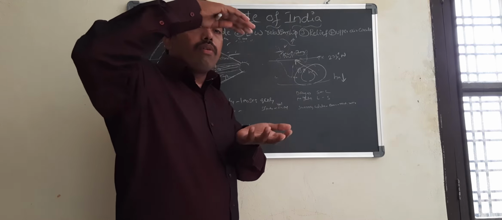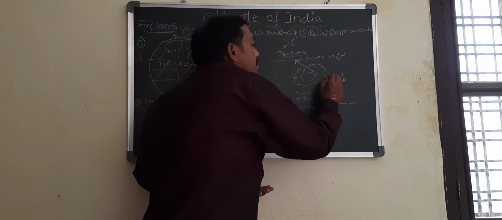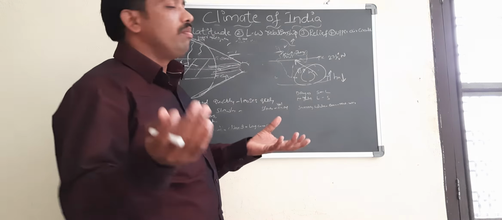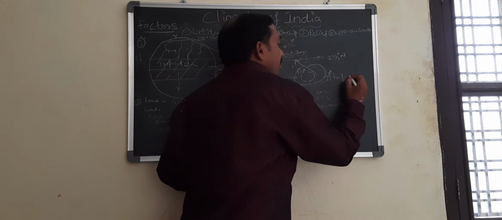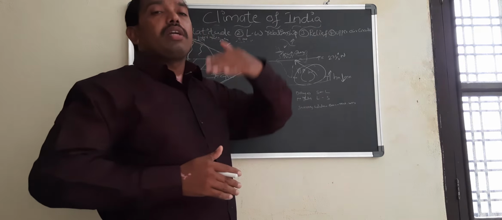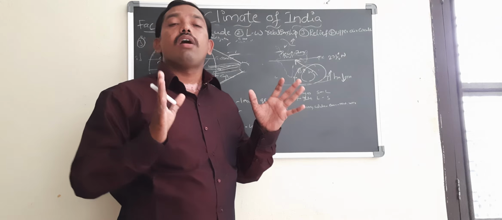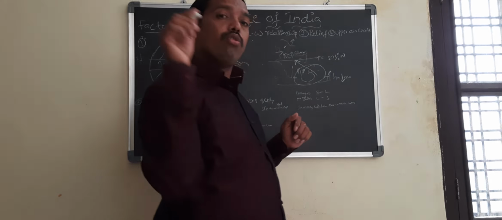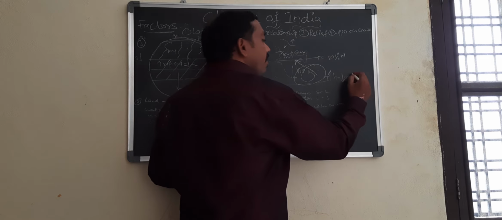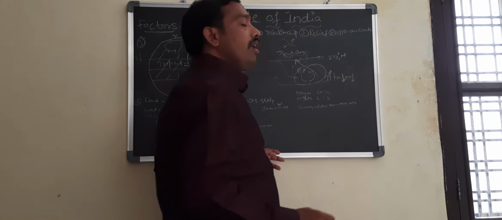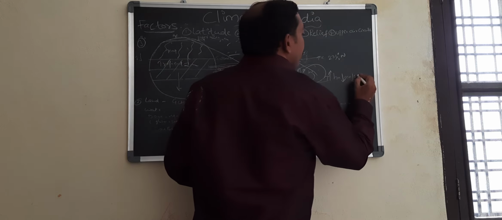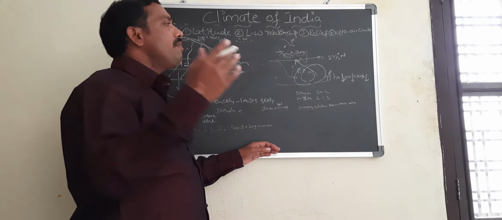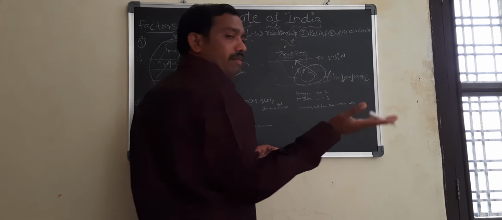When temperature increases, the moisture content reduces. Humidity is nothing but moisture content. So when the temperature increases, the moisture content in the atmosphere reduces, which means the humidity reduces. When the moisture content is less, the weight is less. When the weight of the atmosphere, the weight of gases, is less, it means less pressure.